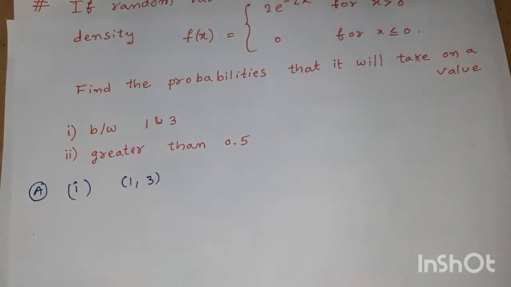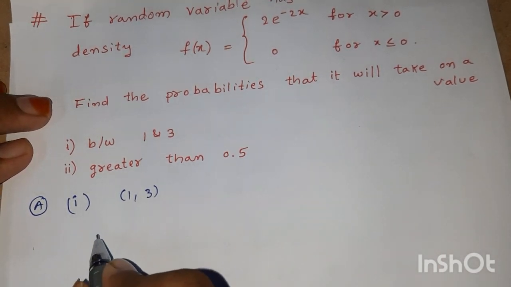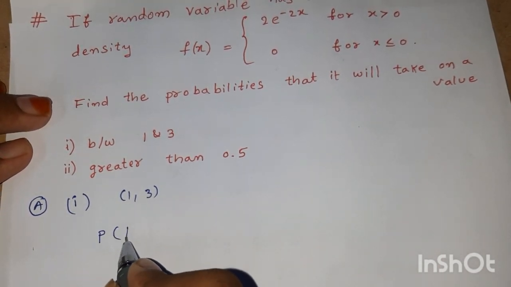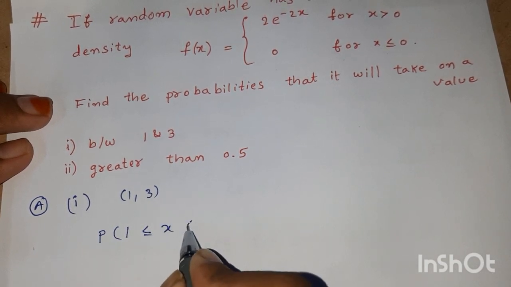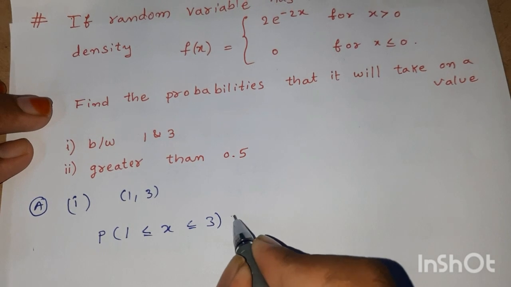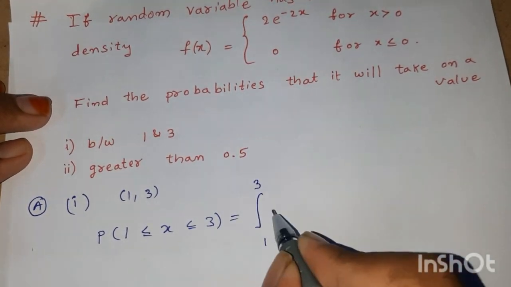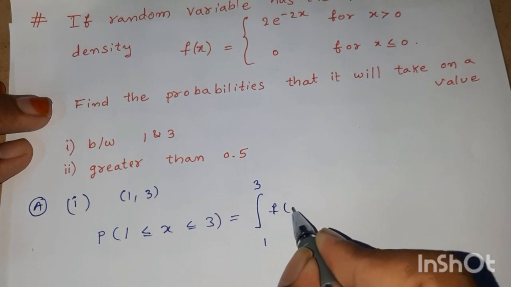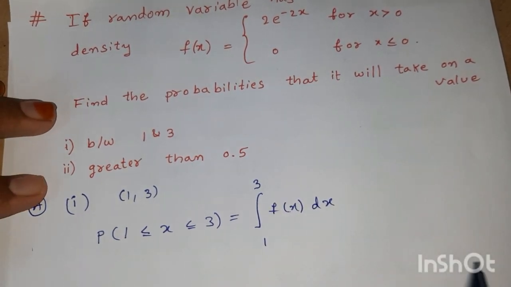Now the probability that 1 is less than or equal to x less than or equal to 3 is defined as the integral within limits a to b, here 1 to 3, of f of x dx.